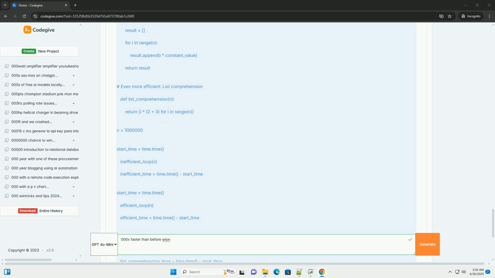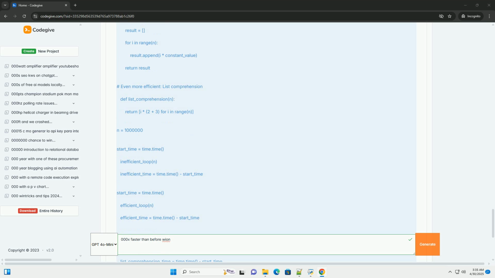Use list comprehensions and generator expressions, often faster than explicit for loops for creating lists or iterating. String concatenation. Avoid using plus equals for string concatenation in loops. It creates a new string object in each iteration, which is inefficient. Use .join(list_of_strings) instead.